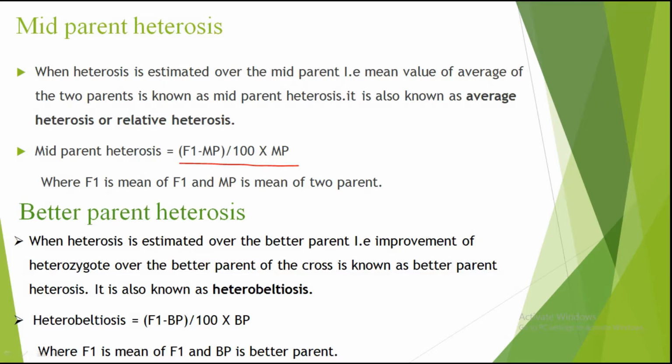Now better parent heterosis. Here heterosis is estimated over the better parent, that is the improvement of the heterozygote over the better parent. We saw in the earlier slide that parent A was the better parent of the cross. This is known as better parent heterosis. So here the F1 must be better than the better parent, and we also call it heterobeltiosis. This is the formula of heterobeltiosis: F1 minus better parent, divided by better parent, multiplied by 100.